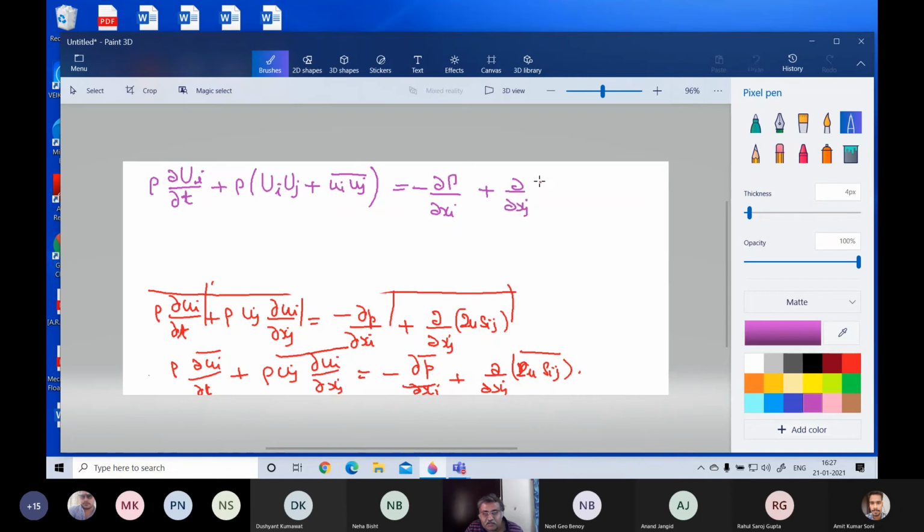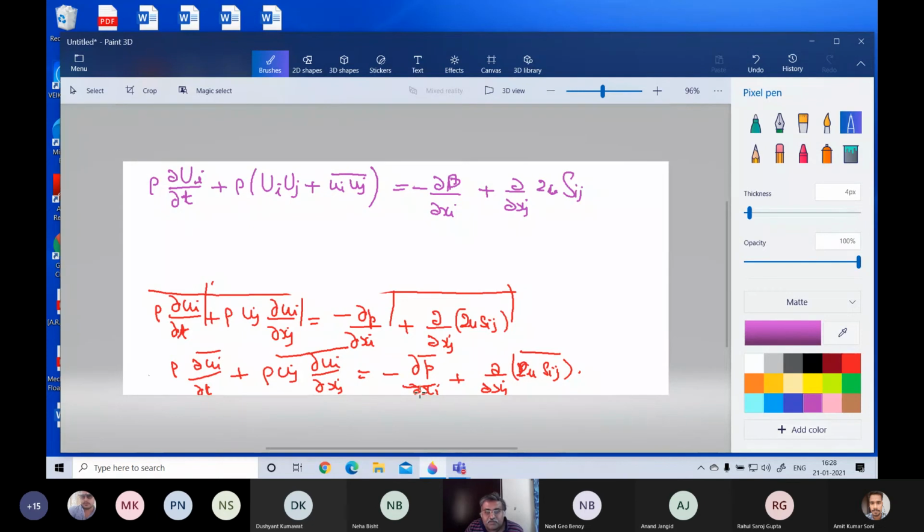I'll now explain what each term is. I think it should be okay. Now this is the total quantity. So I have written it here, rho dou ui by dou t. This is the mean quantity. Then this one you keep it here for the time being. We'll come back to that at the end.